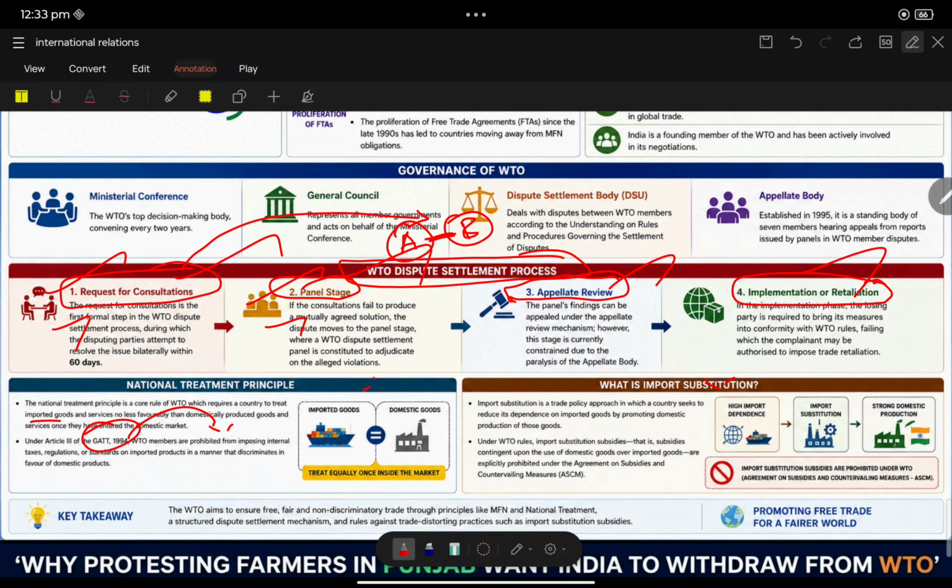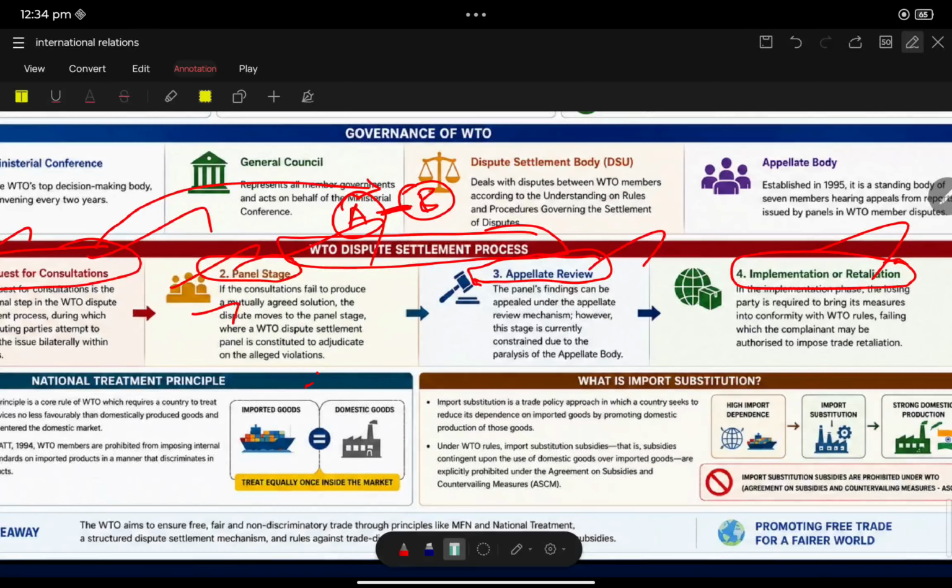So now, import substitution, another keyword. Generally they will ask national treatment principle, import substitution. What is meant by import substitution? Import substitution is a trade policy approach in which the country seeks to reduce the dependency on imports by promoting domestic products.